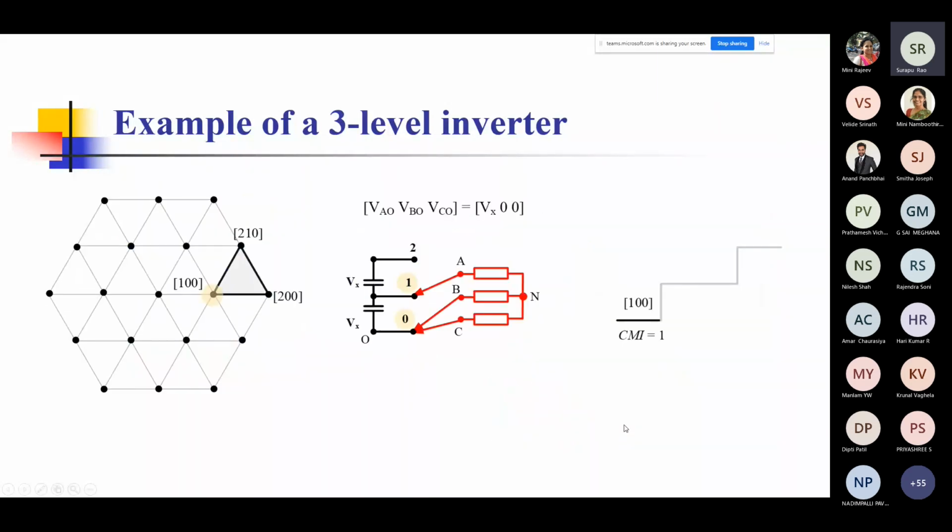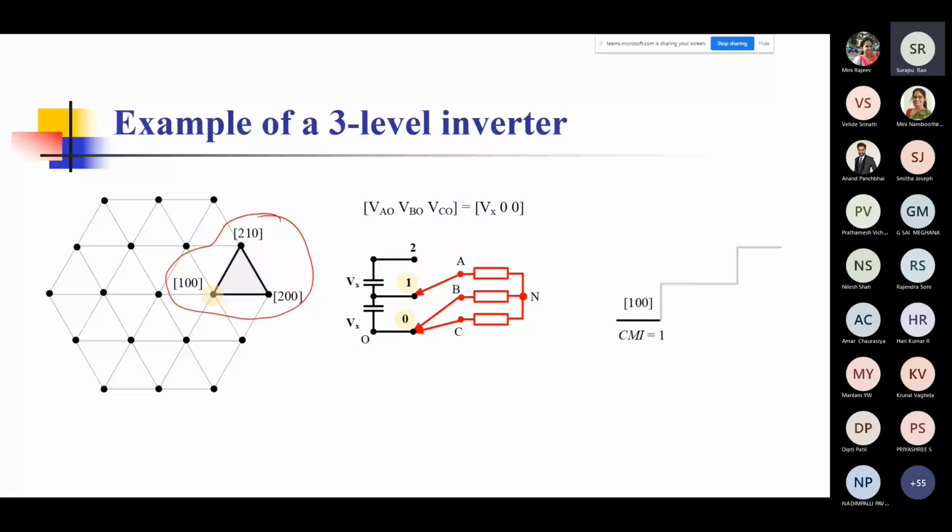Now let us see what happens in a three-level inverter. In a three-level inverter, the space vector hexagon which I have shown before for a two-level system would actually have many of them. As you can see, it's a three-level. It will have 24 sectors, and let's say we pick up the action from this sector, and we start from 100.